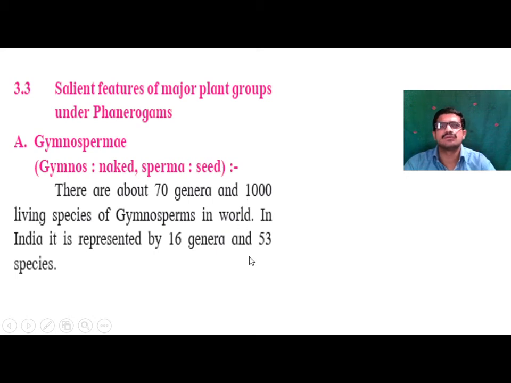There is an absence of flowering, while in angiosperms there is presence of flowering. Angios means enclosed, sperma means seed. So seeds are enclosed within the seed coat in angiosperms, and there is presence of flowering in the angiosperm.